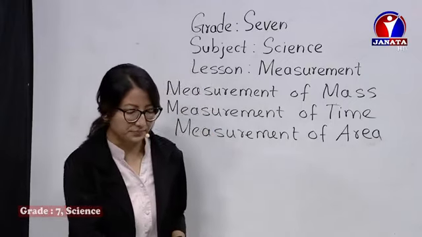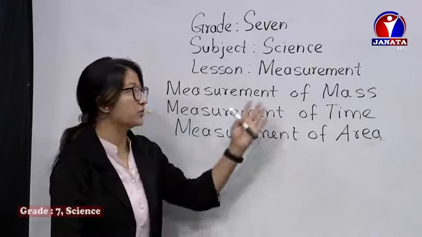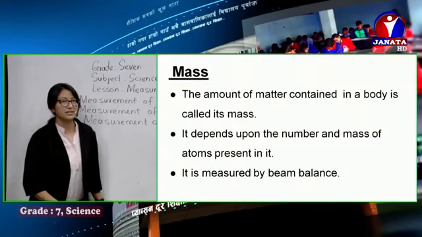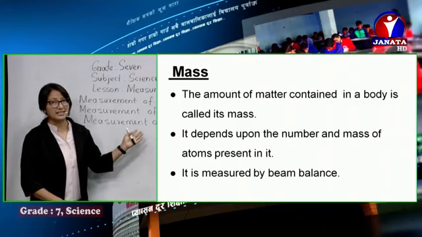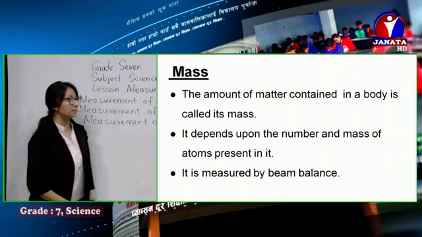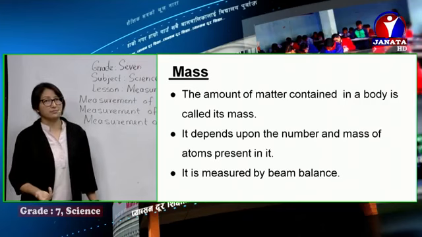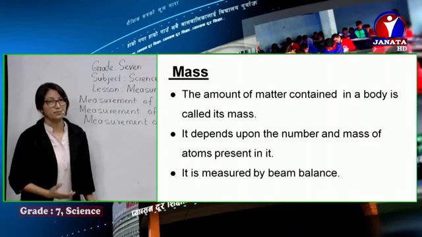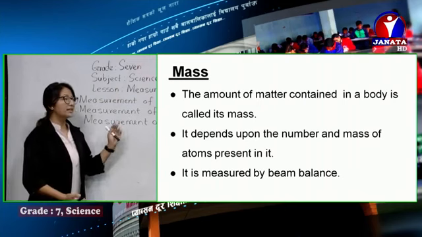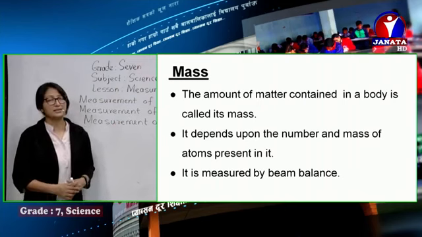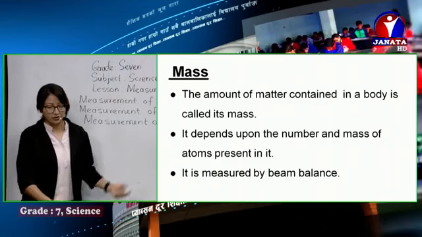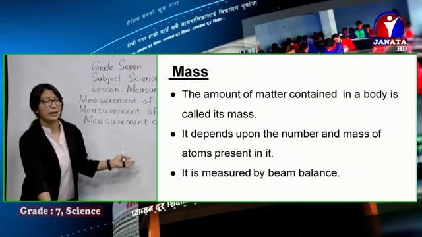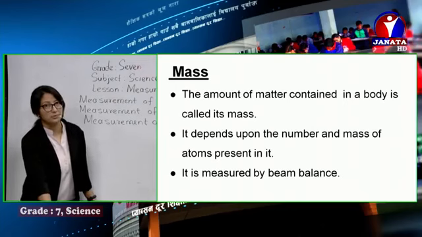Now let's have the slide view as well. The amount of matter contained in our body, we call it mass, and it depends upon the number of atoms and the mass of the atoms present in that body. It's measured by a beam balance. An instrument called beam balance is there for its measurement. Of course, it's also measured by other balances like pan balance, physical balance, or weighing machines.